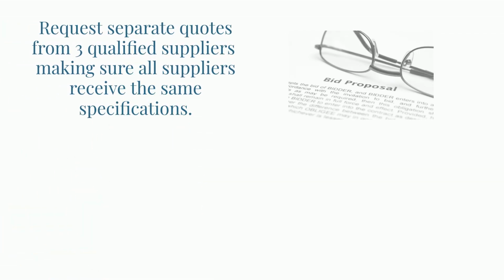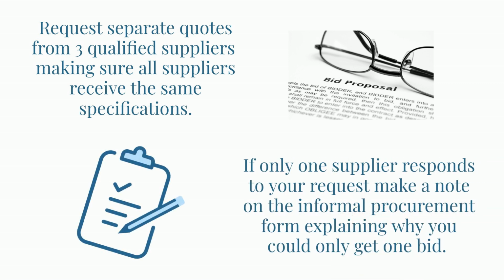It is preferred that you get 3 separate quotes from all qualified suppliers in the area, making sure all suppliers receive the same specifications. If only one supplier responds to your request, make a note of this on the informal procurement form explaining why you could only get 1 bid.